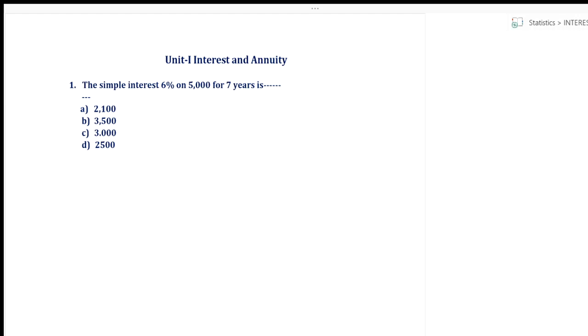Just in a shortcut way, it is nothing but 6% of 5,000. That will give me the interest for 1 year, multiplied by 7. So what is 6% of 5,000? That is nothing but 300 into 7. That is equal to 2,100. Fine. So option A is the right option.